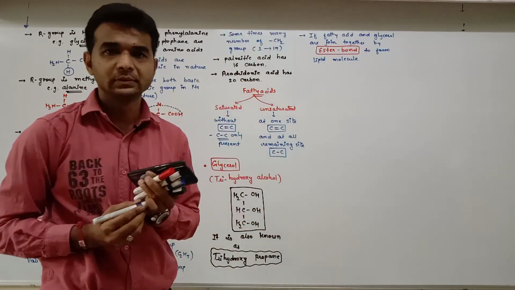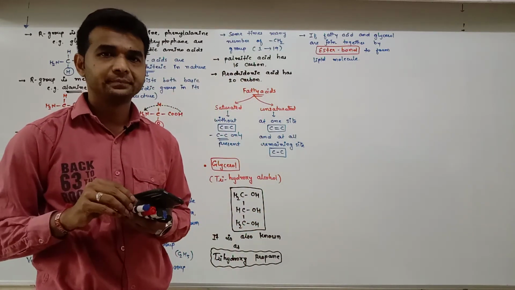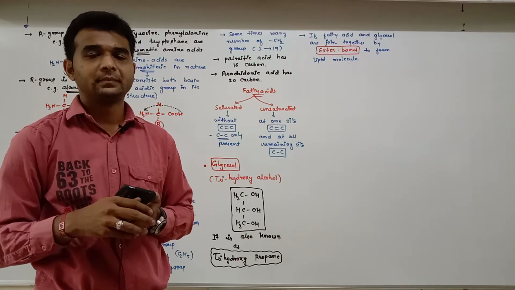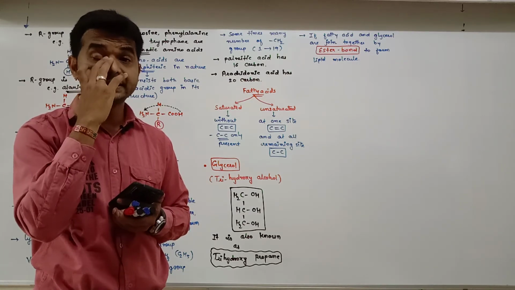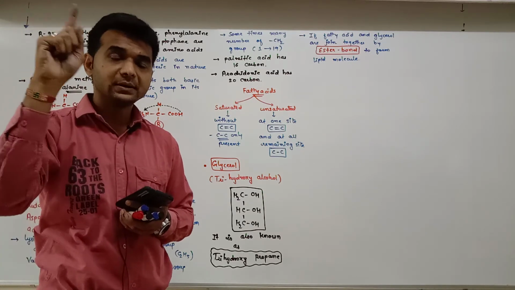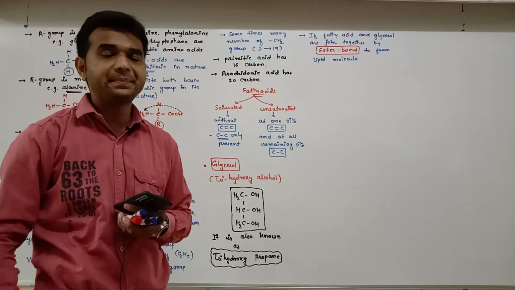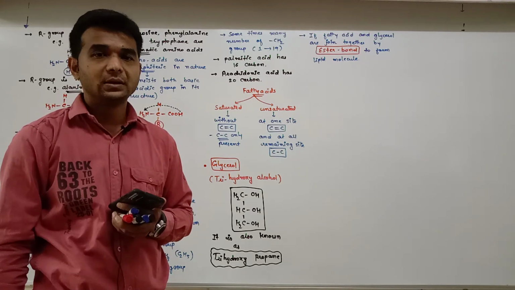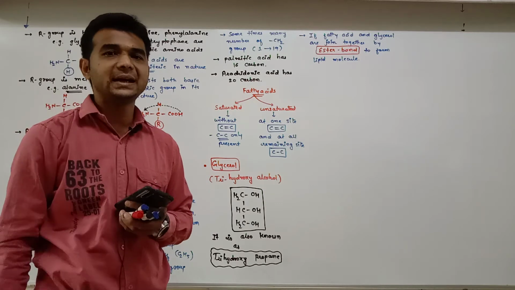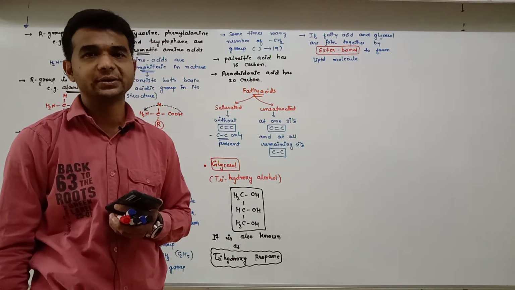So today you should know one thing. In lipid, ester bond is there. We had learned in the digestion and absorption chapter, 16th chapter, I had told you all digestive enzymes are hydrolytic in nature.